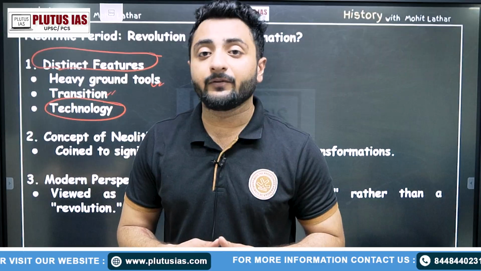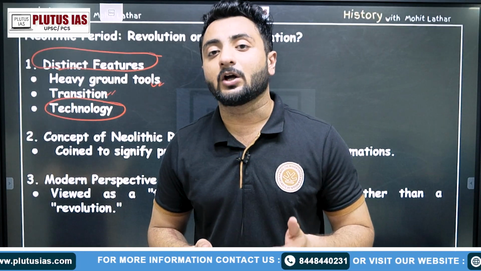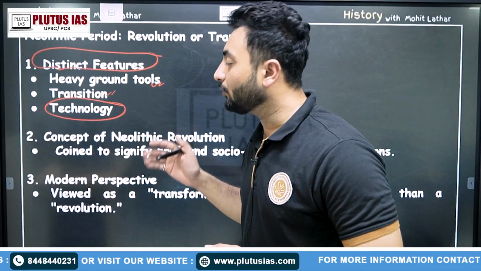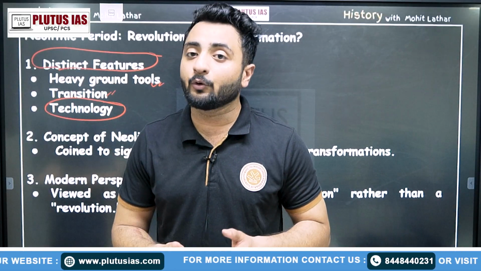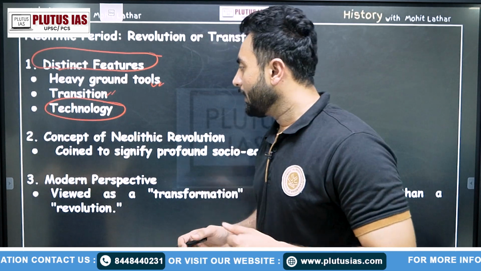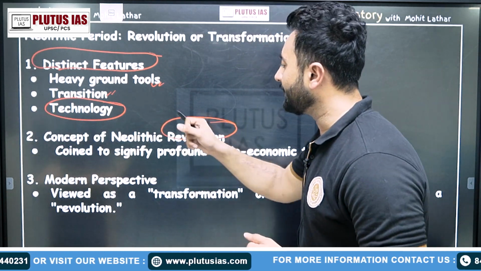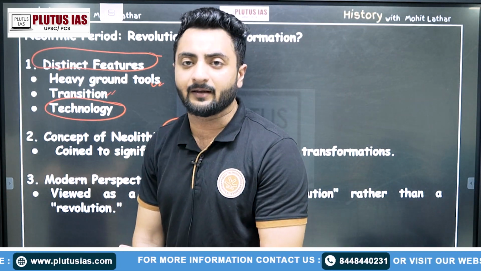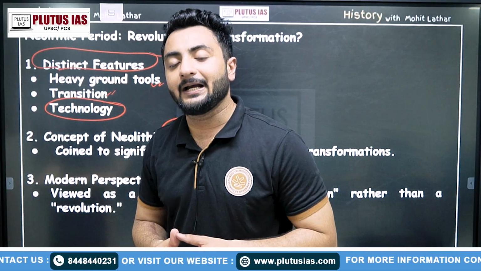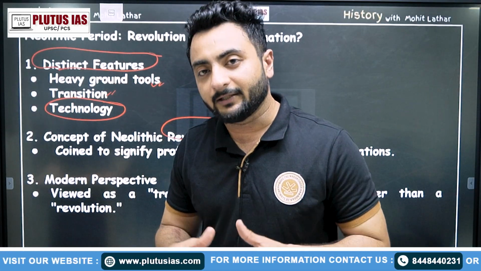Because in that period we saw new forms of technology taking over the production. Similarly, here also technology improved, and hence we can call it a revolution. Fine. Now the concept of Neolithic revolution, as we talked about earlier as well, was given by V. Gordon Childe. V. Gordon Childe termed this as Neolithic period.